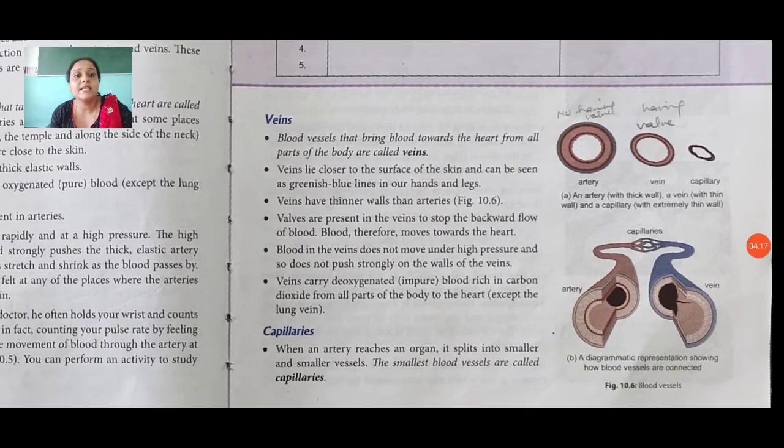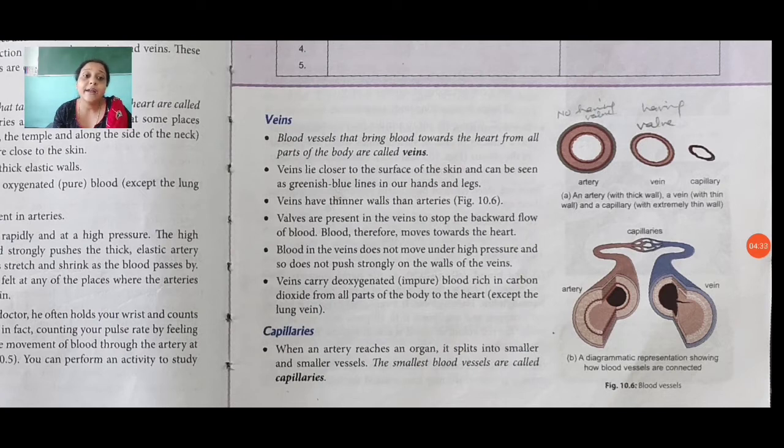We can also see here our blood vessels in an artery, a vein, and a capillary. First is artery, then vein, then capillary. In 10.6, the blood vessels, how they work.